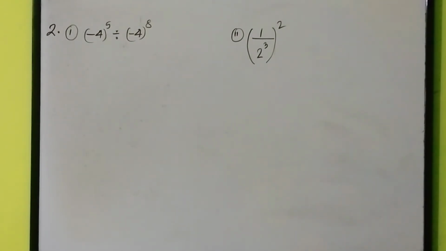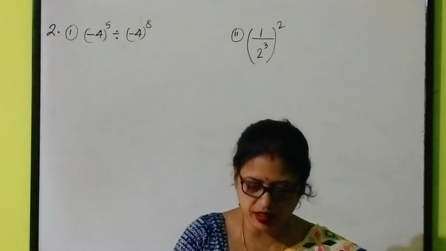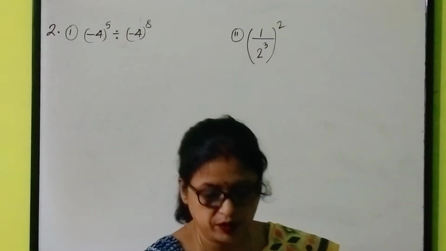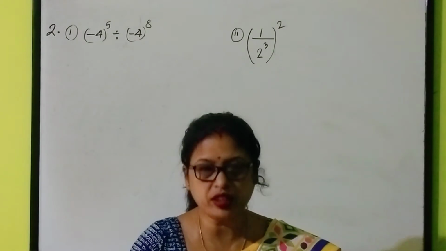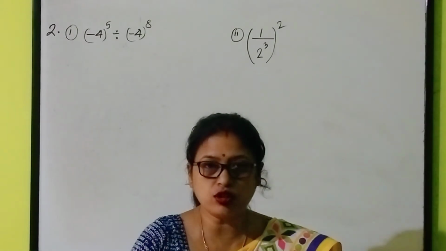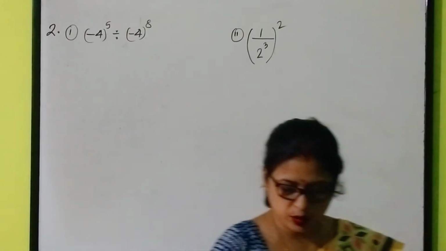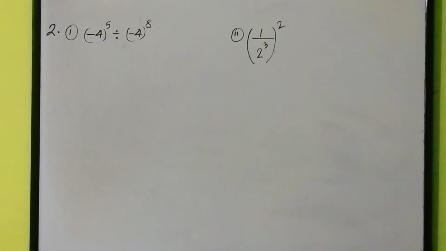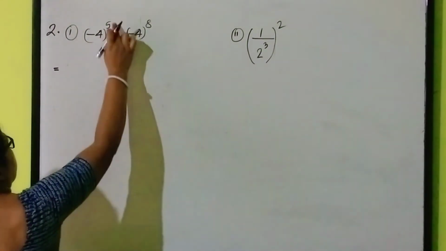Now come to your question number 2. Simplify and express the result in the power notation with positive exponent. Clear? So, even if it is not asked to keep the answer in the positive exponent, we will keep the answer in the positive exponent. Am I right? So, question number 2, simplify. The question is already written on the board. Let us use the laws here. Bases are the same, powers are different, division.